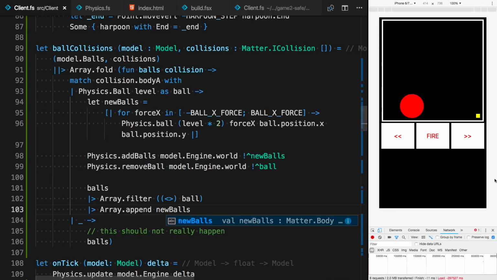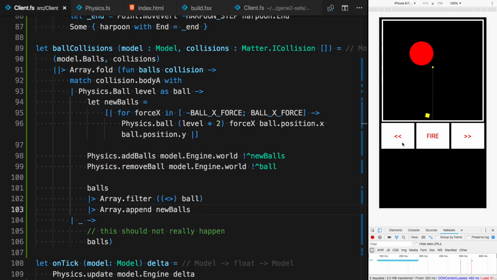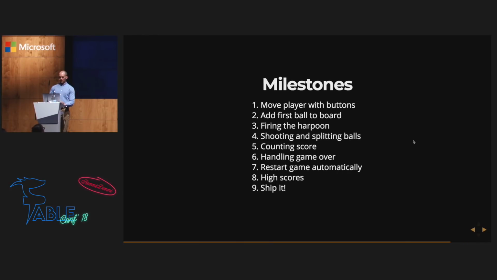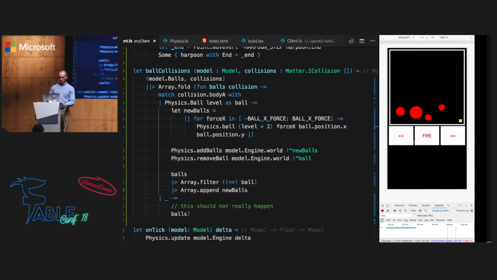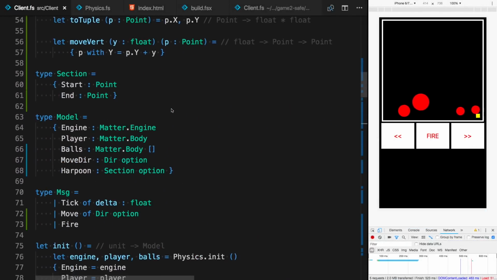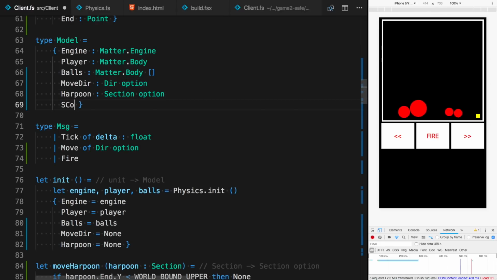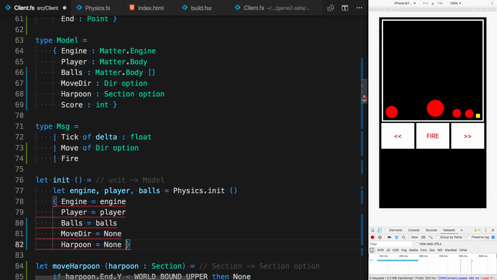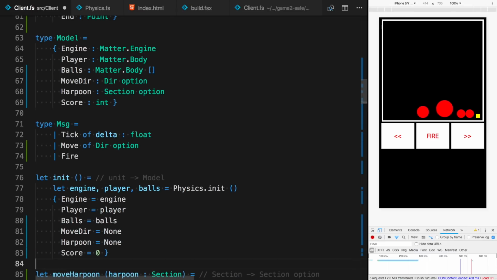Okay, so if I click save, and if it reloads, and I click fire, oh, missed one, sorry. Okay, as you can see, it splits. Awesome. So point number 1, for shooting and splitting balls, checked. Now let's go and count the score. For each ball shot, we'll get a single point, and we'll track that in our model. So we'll have a score field of type integer, and initially, of course, this will be 0.